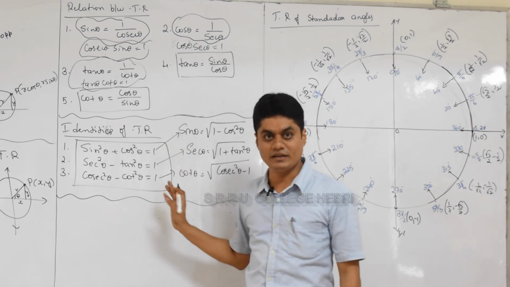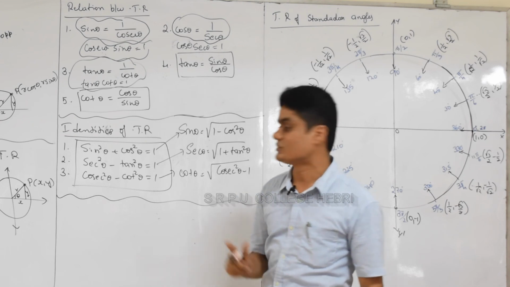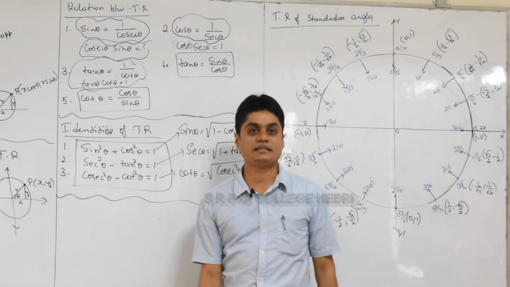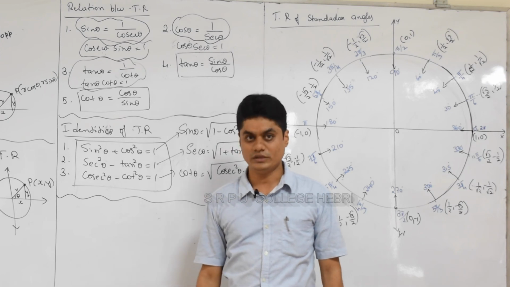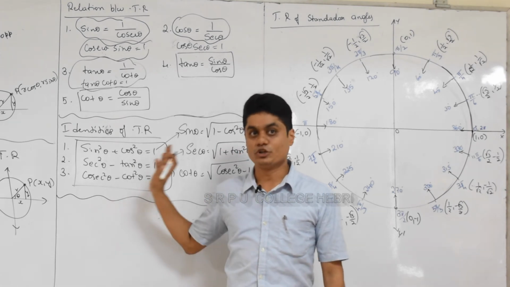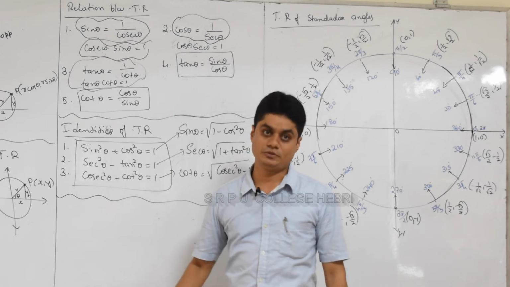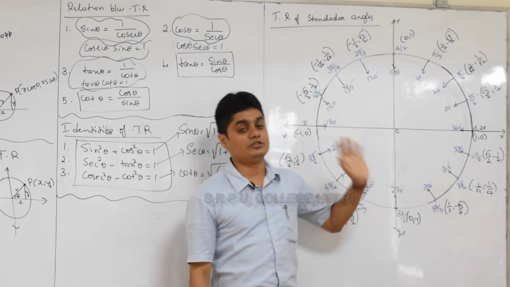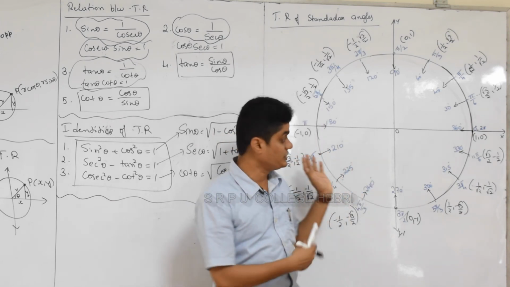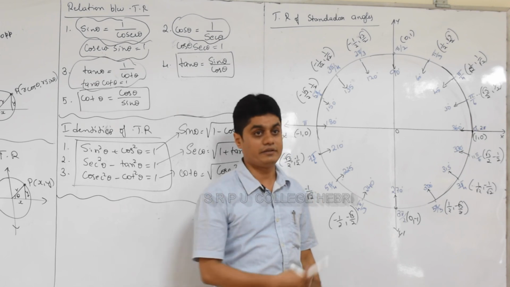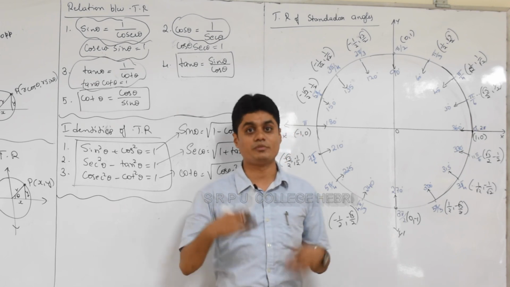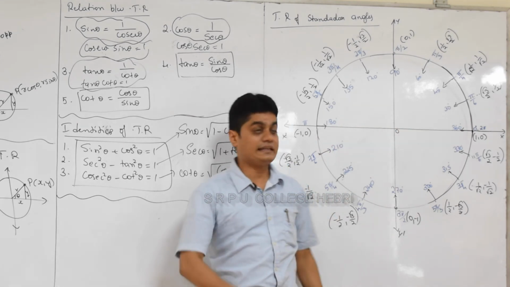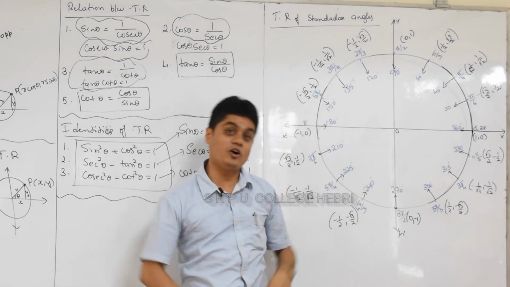So you can remember: sin square theta plus cos square theta is equal to 1, secant square theta minus tan square theta equal to 1, cosecant square theta minus cot square theta is equal to 1. I hope you will remember this because without this trigonometry is definitely not possible. So please remember that. Next one, again this is also a very important concept because you are using it in physics also, in trigonometry last year, this year in inverse trigonometry, differentiation, integration, it is needed everywhere. This set of values: I'll give you the trigonometric ratios of all standard angles. Which one?